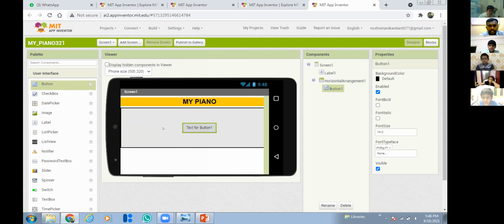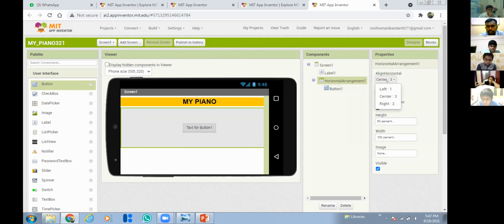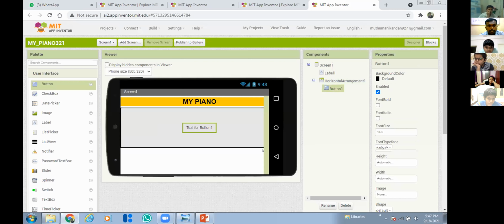See, I added a button and it comes horizontally center and vertically center. If I make it left in the horizontal arrangement, horizontally it comes left but vertically in center. According to the requirement, you can change it. I'm making it center because I'm going to add many buttons.